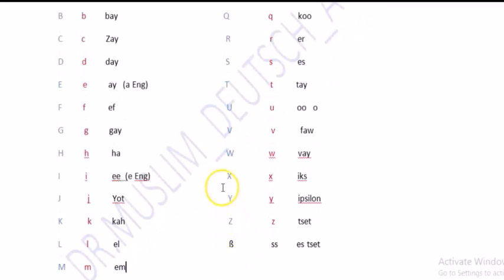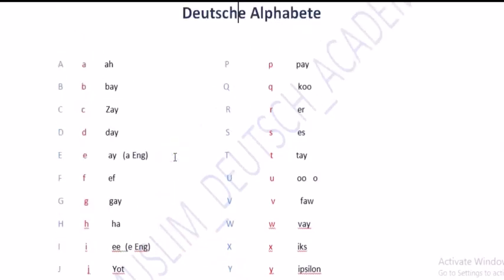So these were the German alphabets. I hope that you have learned it, and I think they are easy to learn. There's just a bit of difference in pronunciation. Otherwise, they are the same. In written form, they are the same, but in pronunciation, yes, there is a difference. So I hope that you have learned it well.